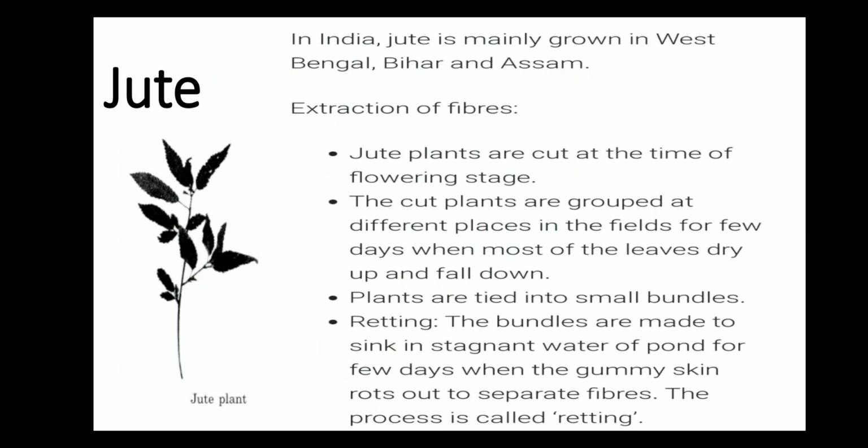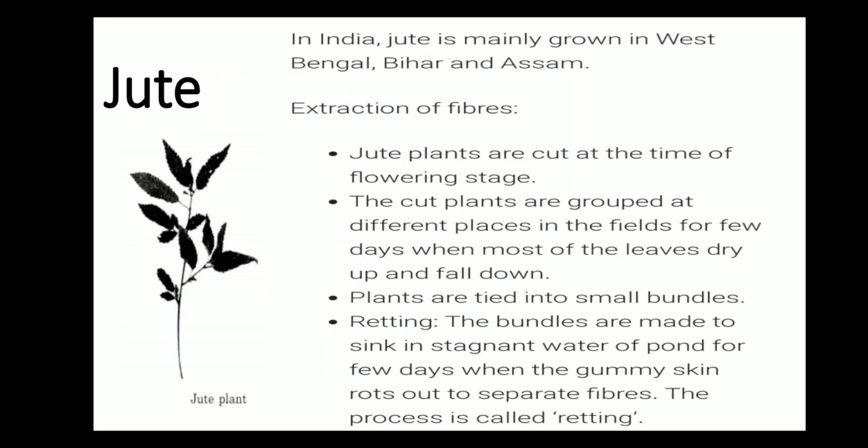Plants are tied into small bundles. Retting. The bundles are made to sink in stagnant water of a pond for a few days when the gummy skin rots out to separate fibers. This process is called retting.